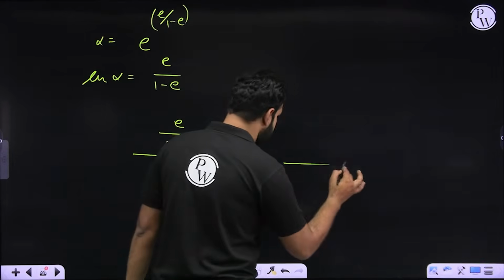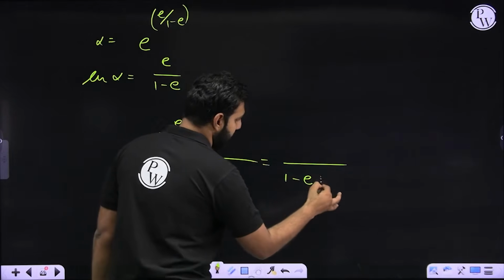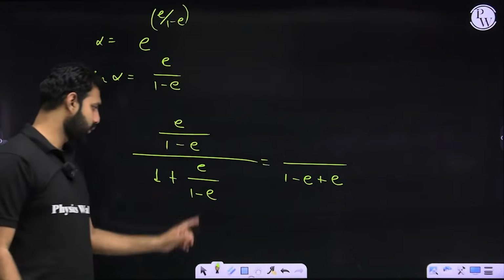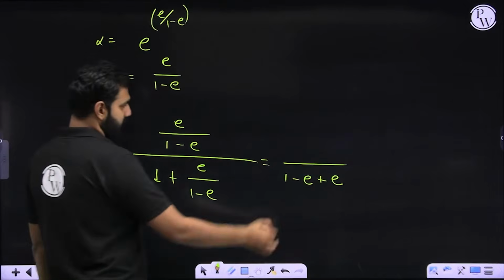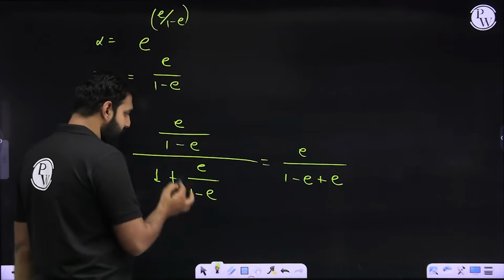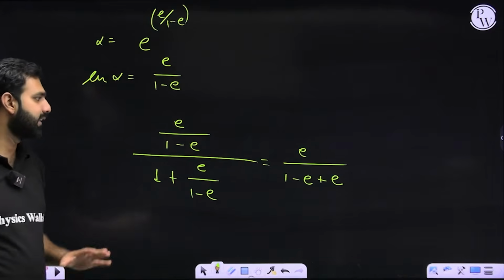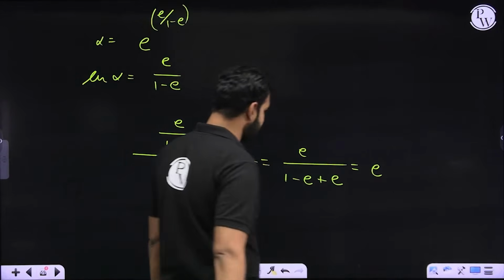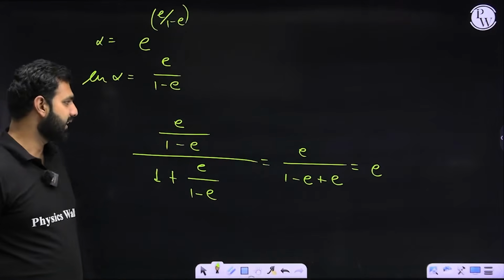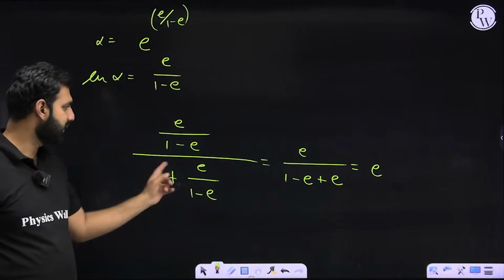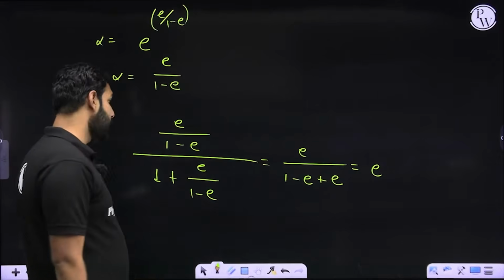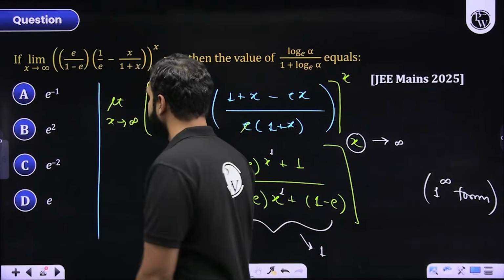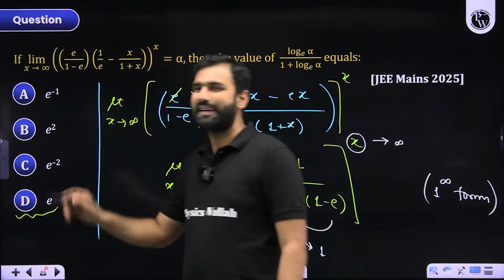Did you get that? It is 1 minus e plus e. And in the numerator, the 1 minus e as LCM cancel and are nullified. I hope you all are realizing the final answer will be e, because 1 minus e plus e is 1, and then in the numerator you're left with e, and that's your answer, which is given in option D.